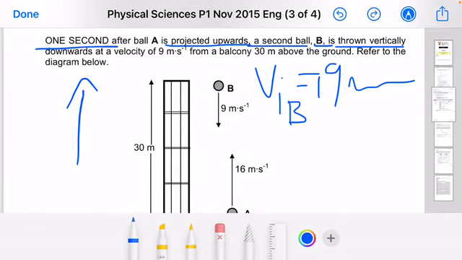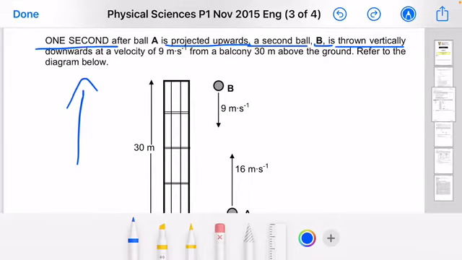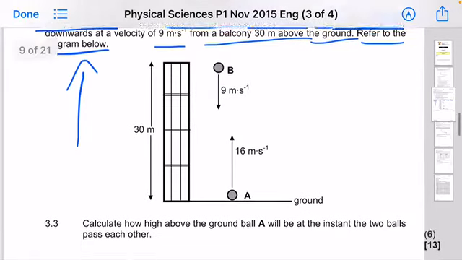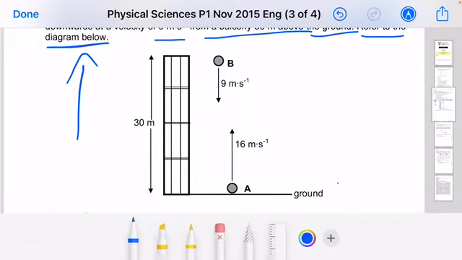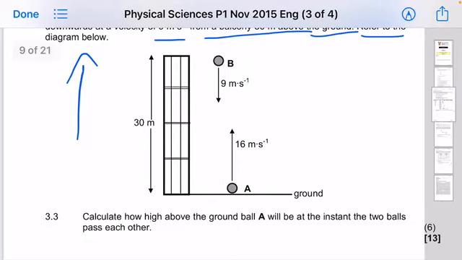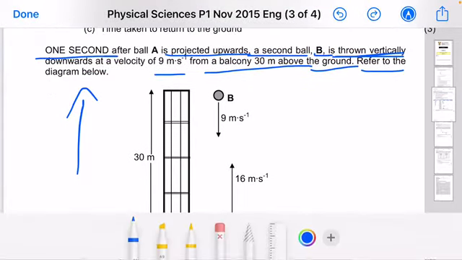Now let's continue to read the given information. They're saying it is thrown vertically downwards at a velocity of that from a balcony 30 meters above the ground. Refer to the diagram below. Remember, guys, it is still the same ground where object A was thrown or projected vertically upwards. Massively important, ladies and gentlemen. I hope you fully understand that information, because it is all represented on the diagram.